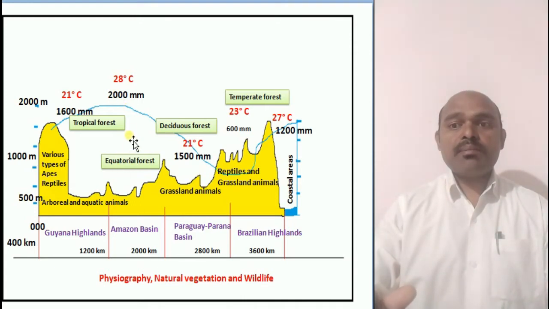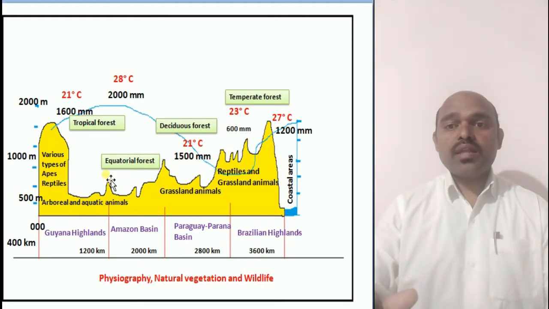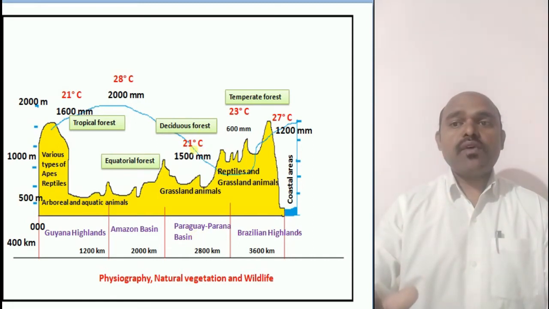It means in the Amazon Basin we find more rainfall than the Guiana Highlands. Then if we go to the Paraguay-Parana Basin region, there we will find 21 degrees Celsius temperature and 1500 millimeter rainfall. If we move further to the Brazilian Highlands, there we will find 23 degrees Celsius temperature and 600 millimeter rainfall.